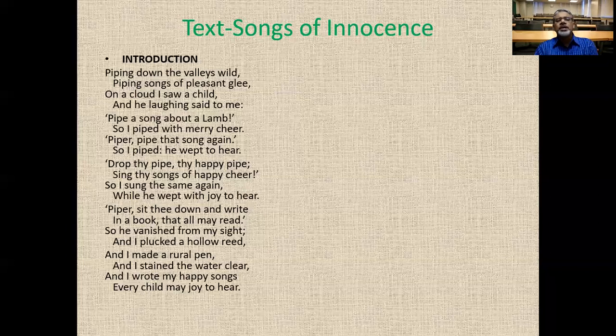And when the shepherd repeated the song, the innocent child wept on hearing it. Drop thy pipe, thy happy pipe, sing thy songs of happy cheer. So I sang the same again, while he wept with joy to hear. When the poet repeated the song again and again, the child wept to hear it.